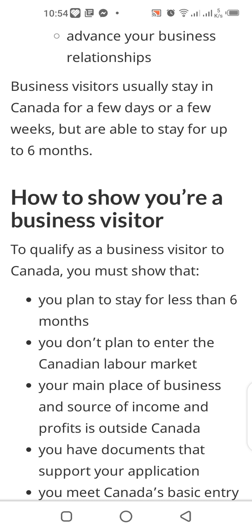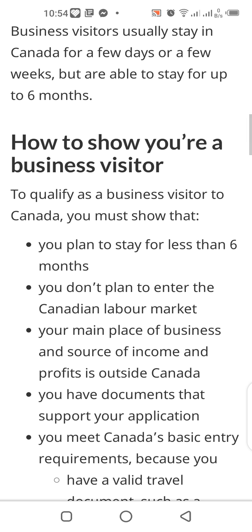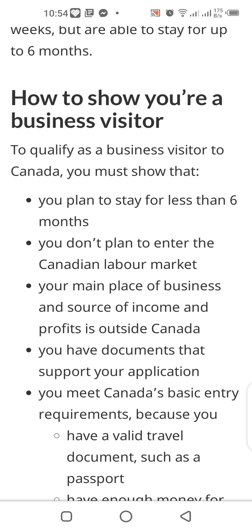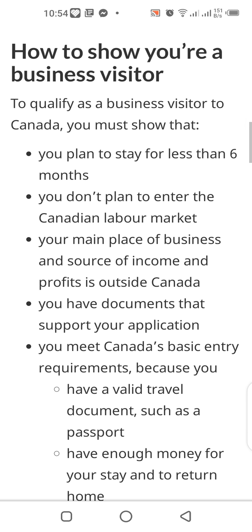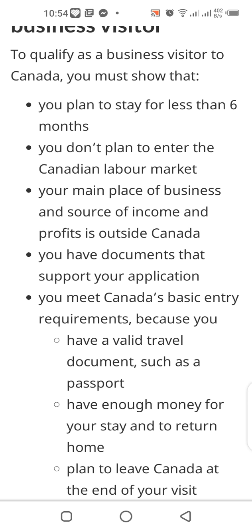How to show you are a business visitor? To qualify as a business visitor to Canada, you must show that you plan to stay for less than 6 months. You don't plan to enter the Canadian labour market. Your main place of business and source of income and profit is outside Canada. You have documents that support your application.